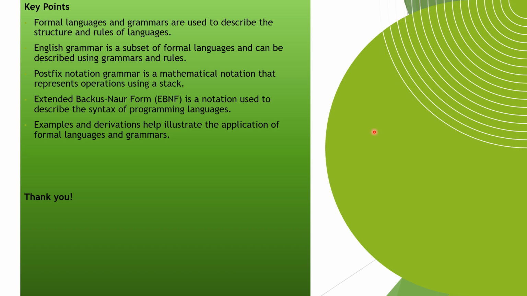So we are concluding, and some key points are: formal languages and grammars are used to describe the structure and rules of the language. English grammar is a subset of formal languages and can be described using grammars and rules. Postfix notation is a mathematical notation that represents operations using a stack. Extended Backus-Naur Form (EBNF) is a notation used to describe the syntax of programming languages. Examples and derivations help illustrate the application of formal languages and grammars.